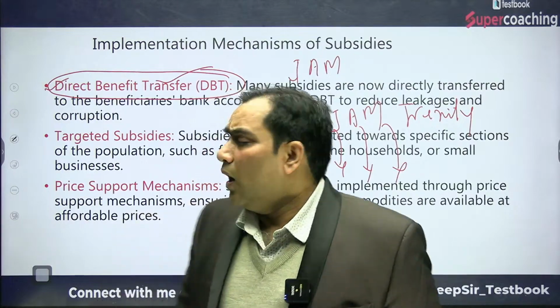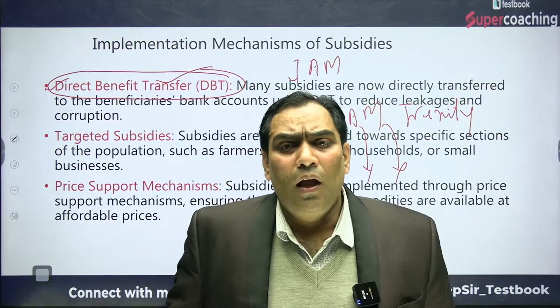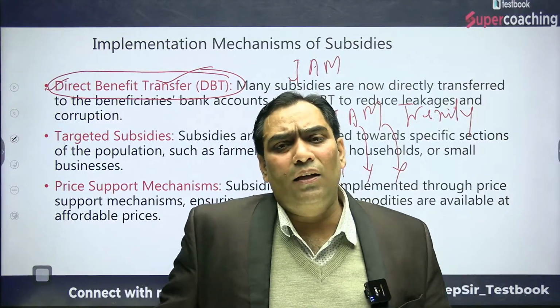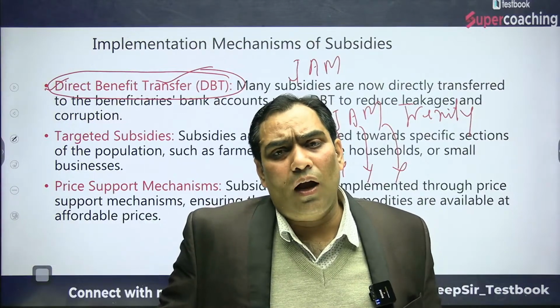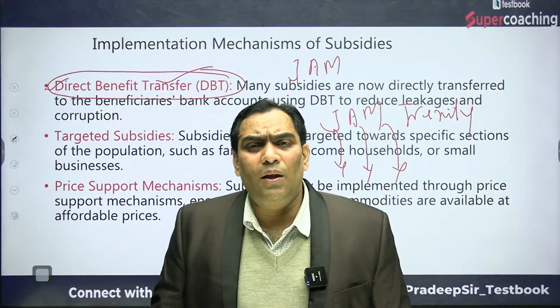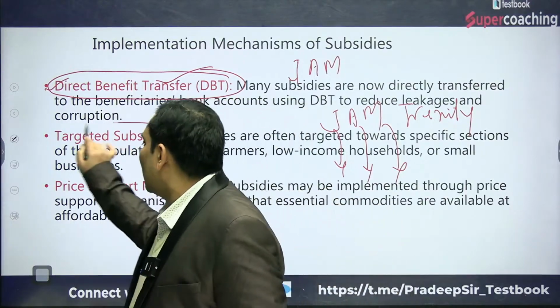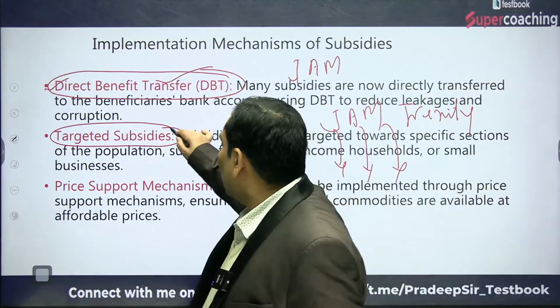There is also a targeted subsidy, like we talk about the housing subsidy. That means the downtrodden section of society is entitled to get a Pakka house under the Prime Minister Awas Yojana. So that is nothing but targeted subsidy.